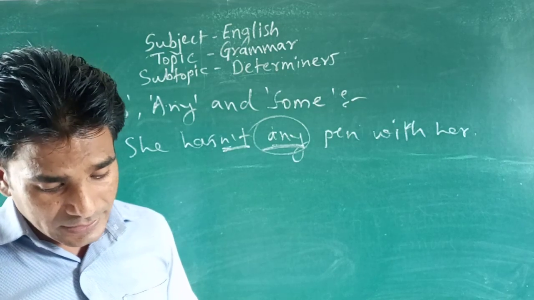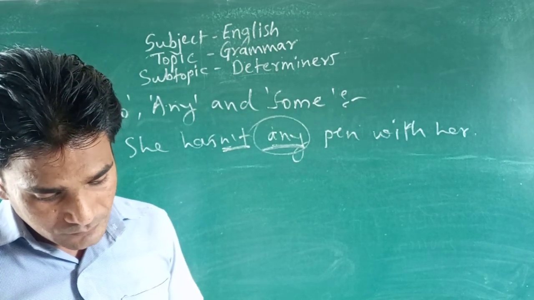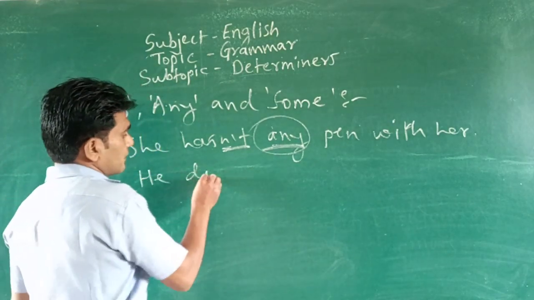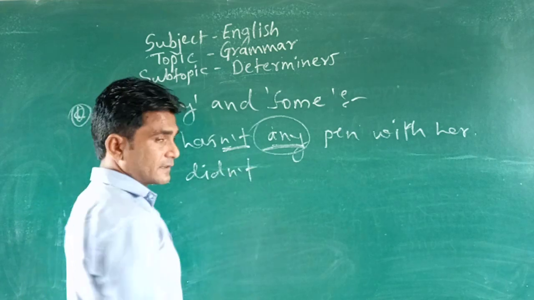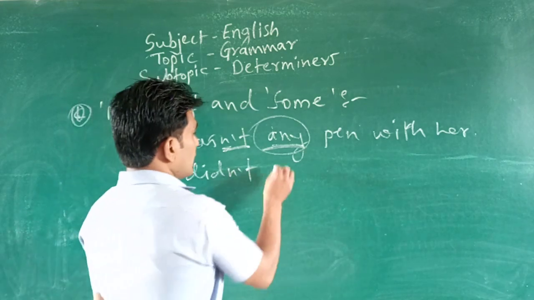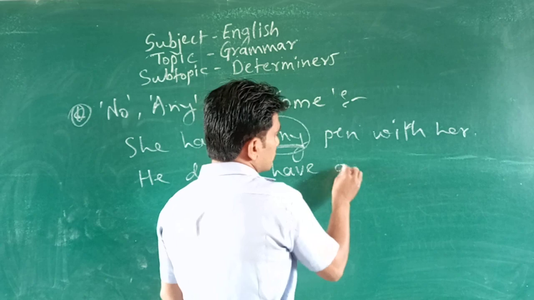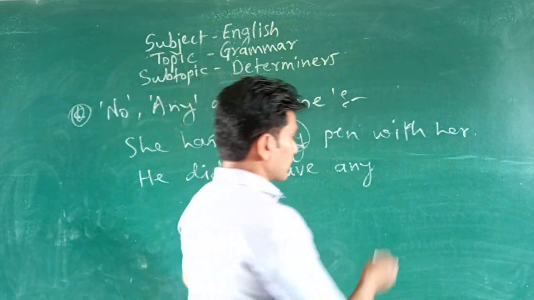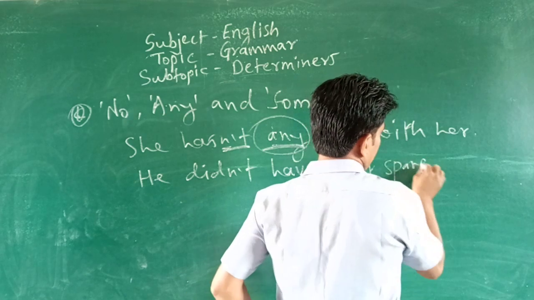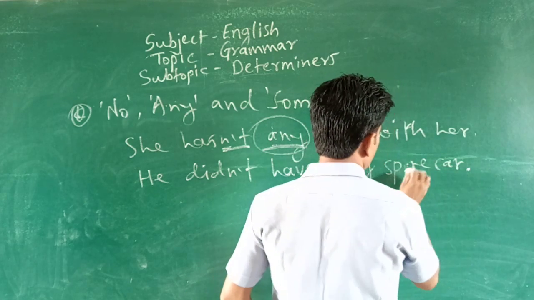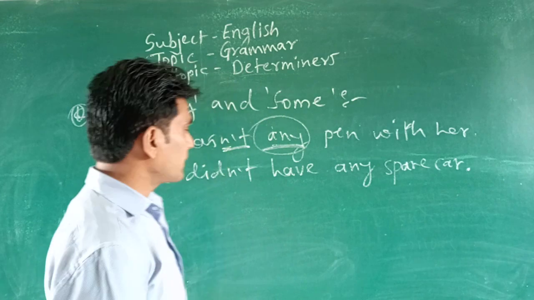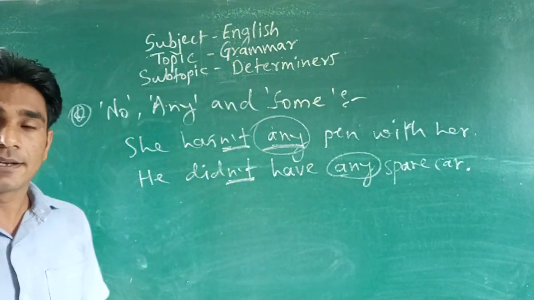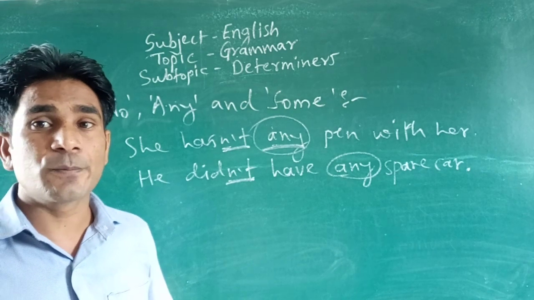Okay, so again another sentence, look at there, he didn't have any spare car. Okay, he didn't have any spare car, as I told you, not and then any. Okay, the difference I told you in the use of no and any.